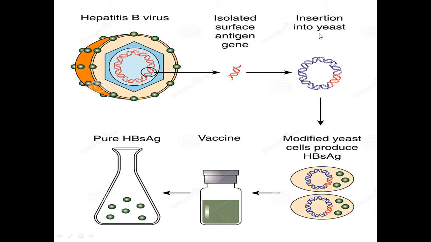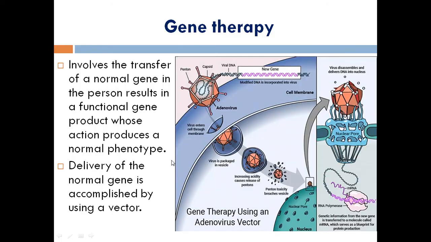Then it was inserted into the yeast. Yeast here acts as a vector. Yeast also has a plasmid. Then it was introduced into the host. From that, the replication will be carried out. Then the extraction and purification will be done. For that I have given a word called downstream process. The protein now acts as a vaccine. It is ready to be injected into human beings to protect them from future infections.